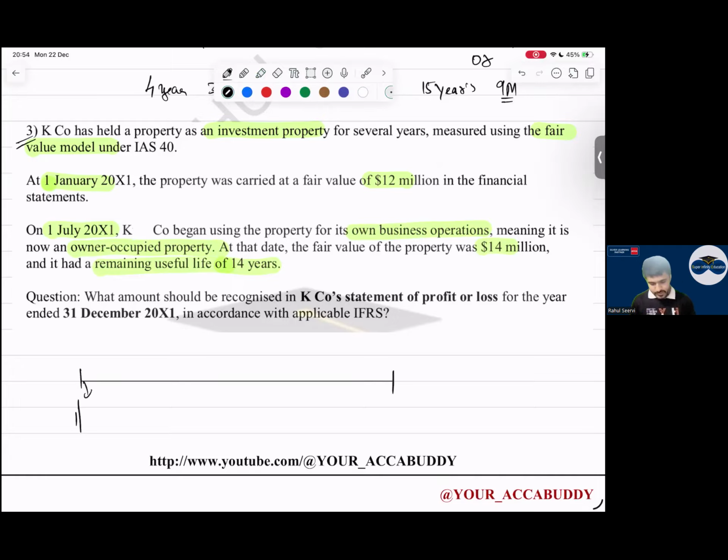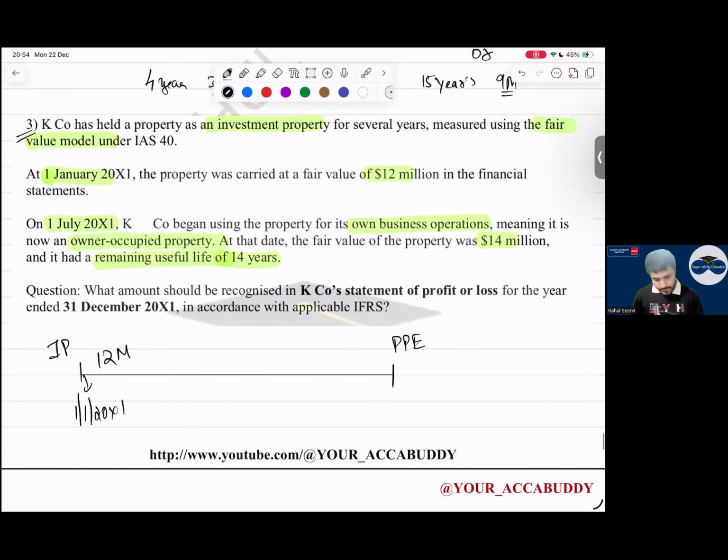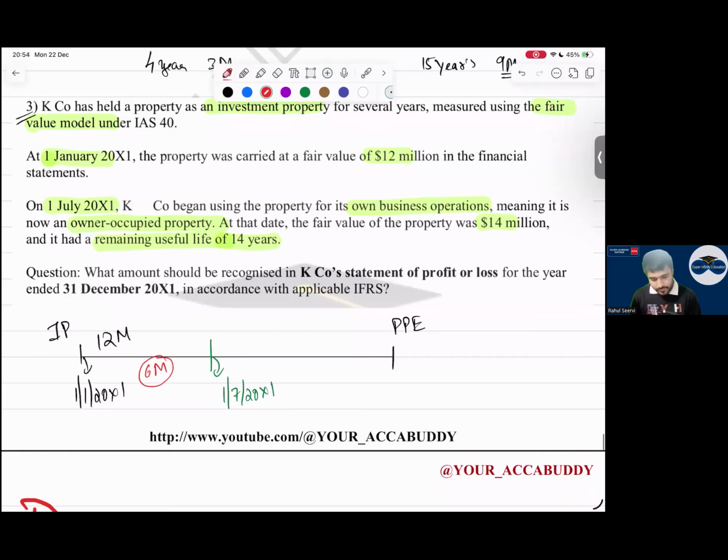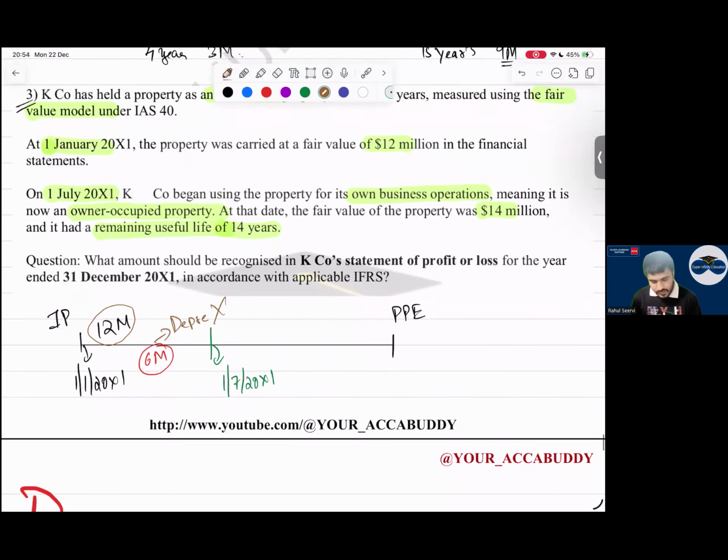Tell me, what will go in P&L? Sir, $1.5 million, sir. So it's a case from what to what, everyone? It's a case of IP to PP. Chalo, on what date are we transferring? 1st July. After how many months? 6 months. Now everyone, a question. Will you calculate depreciation for the 6 months? No, sir, we will not calculate. Why not? Because investment property is at fair value. Fair value model.